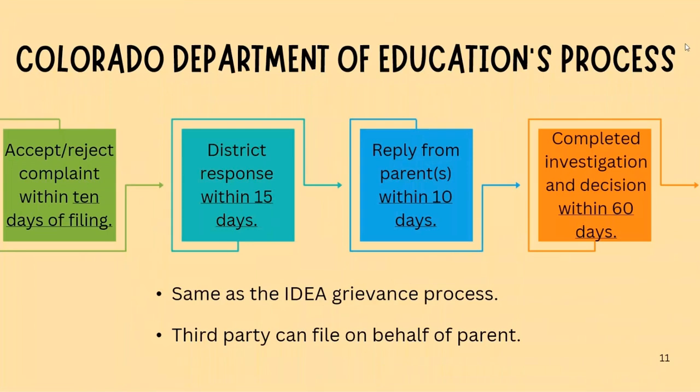The Colorado Department of Education's process includes accepting or rejecting your complaint within 10 days of filing. The district will then have 15 days to respond, and the parent will have 10 days to reply to that response. The completed investigation and decision happens within 60 days. It is the same as the IDEA grievance process, and a third party can file on behalf of a parent.